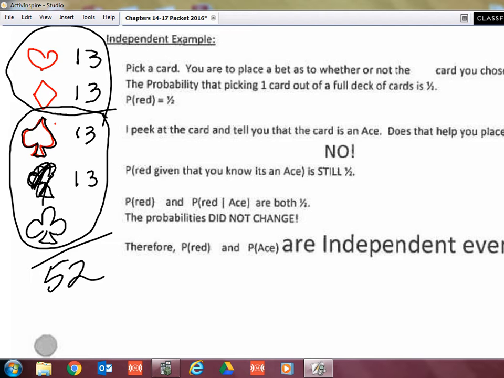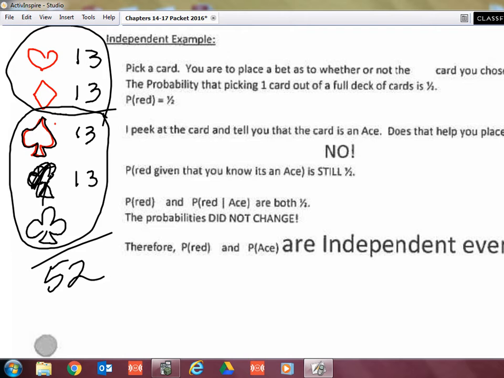Okay? I say, okay, cool, no problem. Hey, I'm going to give you another hint. I'm going to look at your card, and I'll give you a hint. Here's your hint. And then you can see if you want to change your decision. It's an ace. Okay? So what's the probability that it's red now? It's still 50% because there's 2 black aces and 2 red aces.